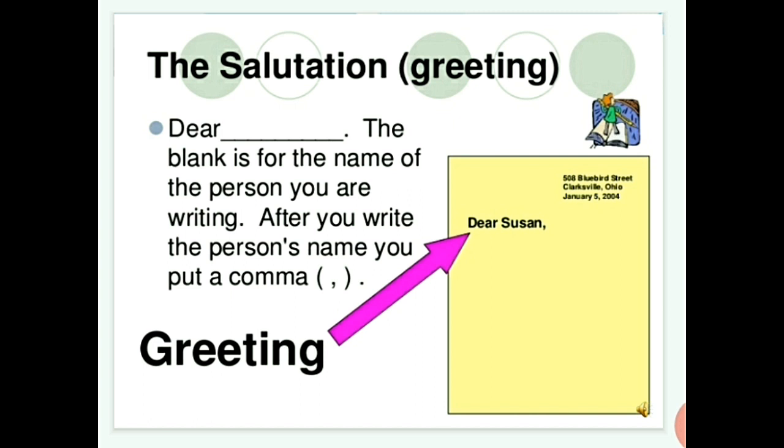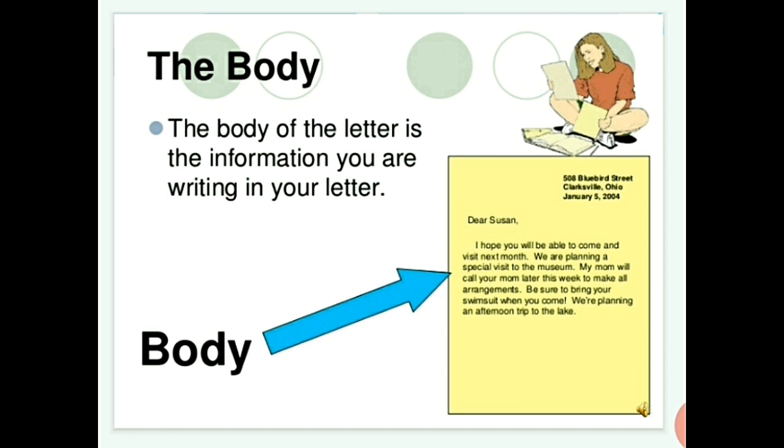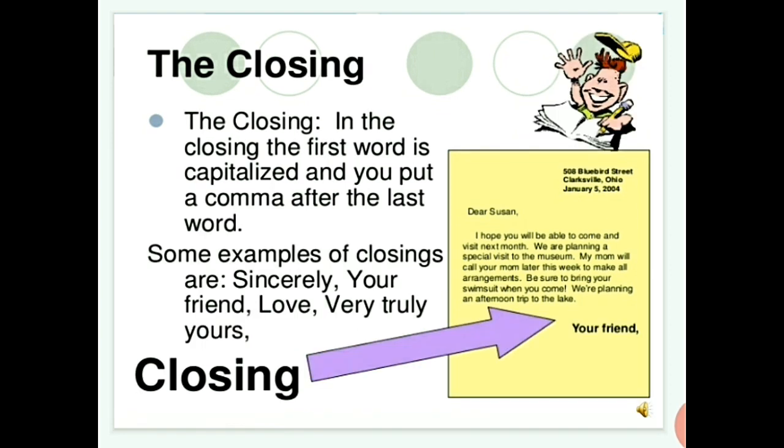And then the body of the letter. In the body, you give the information, for example you are going to invite your friend for your birthday party or your brother's marriage, whatever. You are going to invite for what? That is called the body of the letter. And then closing.